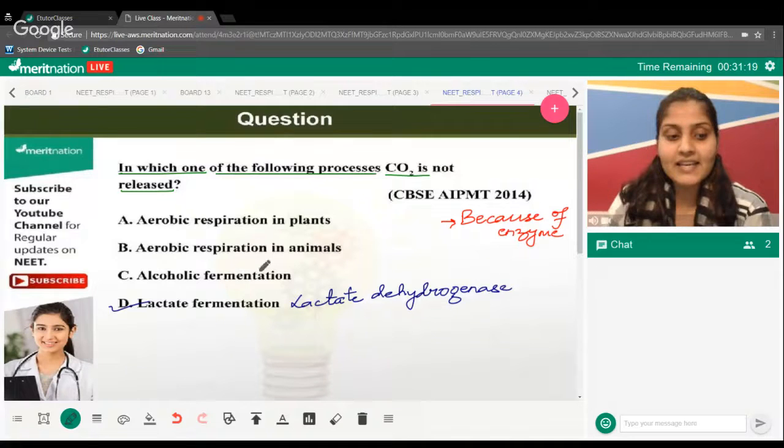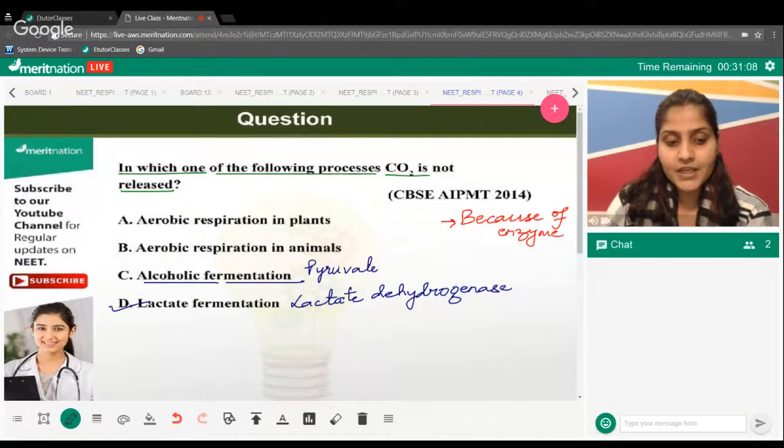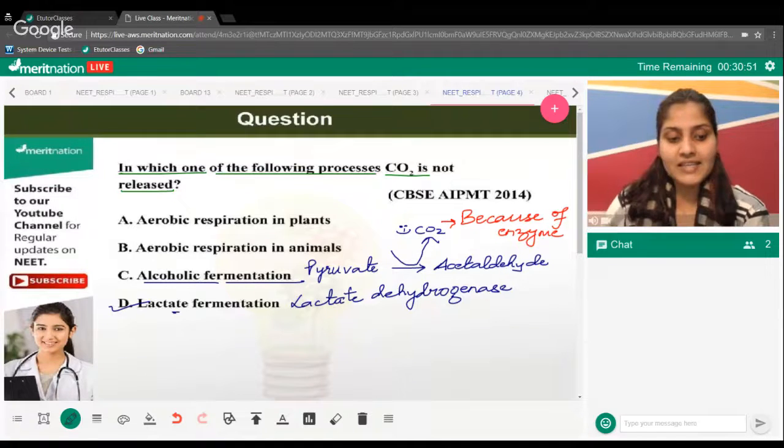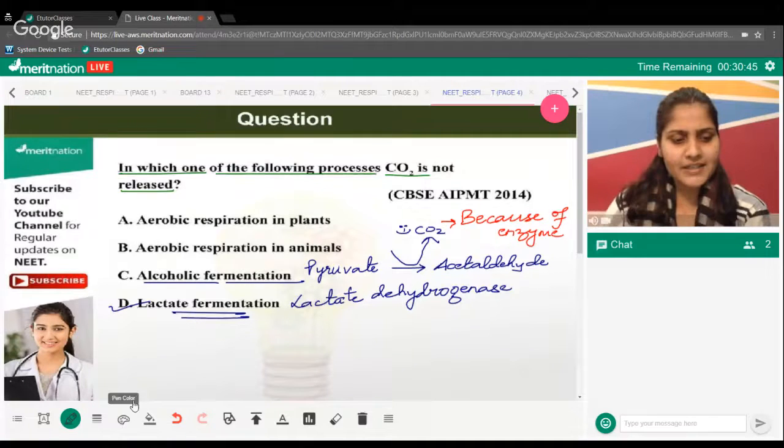That happens in the case of alcoholic fermentation. If you talk about alcoholic fermentation, then yes, when you are converting pyruvate to acetaldehyde, remember it's a decarboxylation reaction. It happens due to the pyruvate decarboxylase enzyme, and there we have the release of CO2. But not in this case. No CO2 released here. So keep this in mind. Easy question. Let's move on to the next question, everyone.